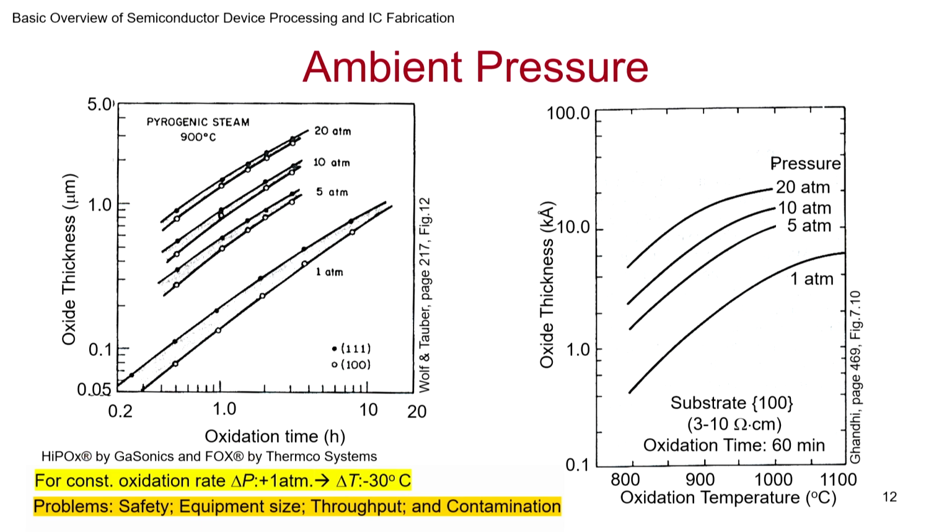Okay, so for constant oxidation, this is the rule of thumb that you may want to remember. For delta P of 1 atmosphere change, the delta T is minus 30. It's as though you can get the same thickness with minus 30 degrees. Whatever is the original temperature, minus 30 degrees, you'll get the same thickness. So this is a good rule of thumb. Those interested can remember it.